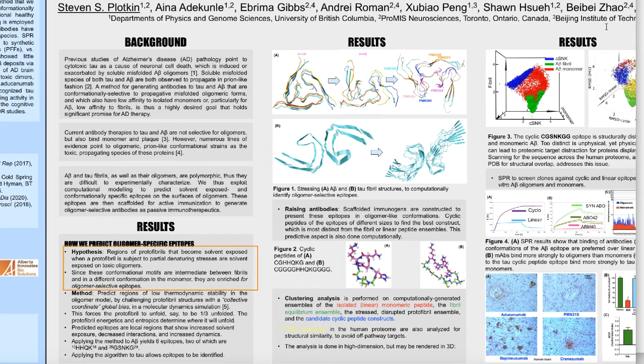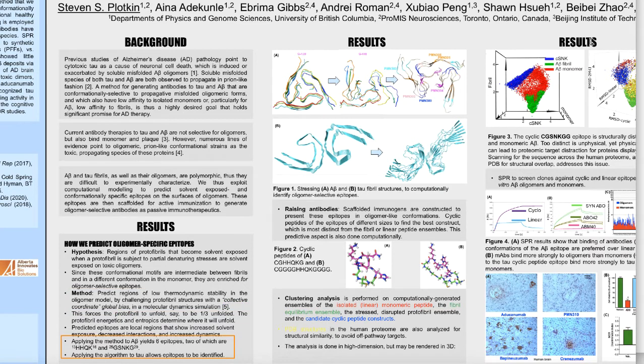Our hypothesis is that regions of protofibrils that become solvent exposed when a protofibril is subject to partial denaturing stresses, such as what's shown here in figure 1, will also be solvent exposed on the surfaces of toxic oligomers. Our method to predict these regions of low thermodynamic stability is to challenge the protofibril structures with a collective coordinate global bias that's implemented in molecular dynamics simulations.